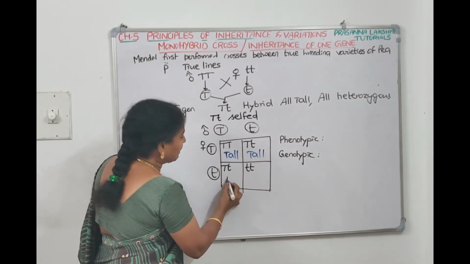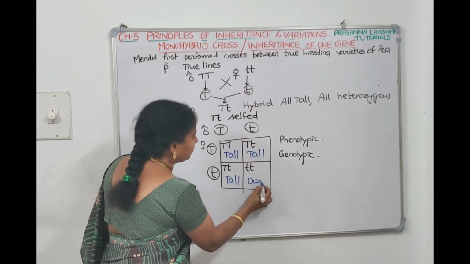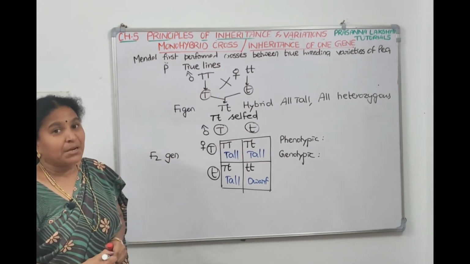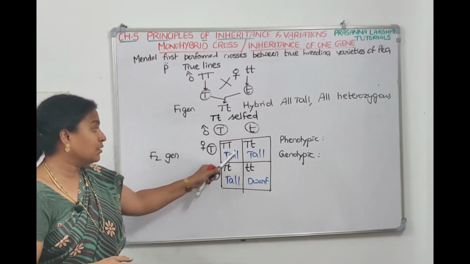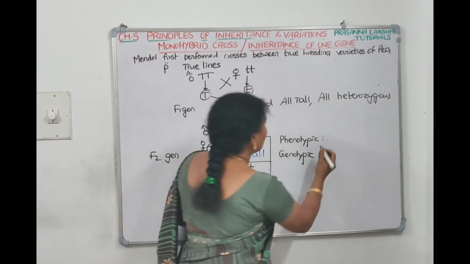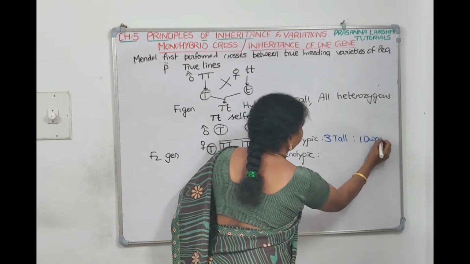Here also, since capital T is there, the plant will be tall only. Here also, tall only. Because of small t small t, it will be dwarf. If you check the phenotypic appearance, how many tall and how many dwarf? 1, 2, 3 tall and 1 dwarf. So the phenotypic ratio will be 3 tall to 1 dwarf.